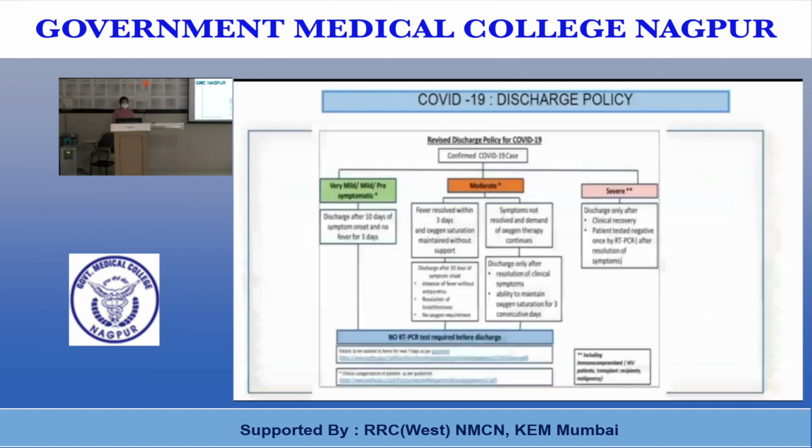So what is the discharge policy? In a mild or pre-symptomatic patient, discharge after 10 days of onset of symptoms, with no fever for 3 days. So no RT-PCR is required before discharge. In moderate cases, fever resolves within 3 days or oxygen saturation is maintained without support. Discharge after 10 days of symptoms, absence of fever without antipyretics, resolution of breathlessness and no oxygen required. If the patient has unresolved symptoms and continuous oxygen demand, discharge only after resolution of clinical symptoms and ability to maintain oxygen saturation for 3 consecutive days. For mild and moderate, no RT-PCR is required before discharge.